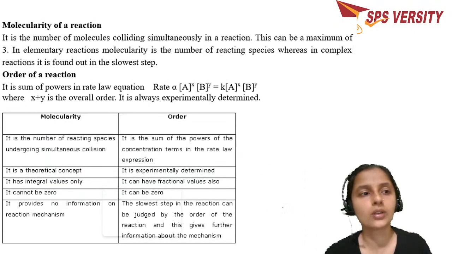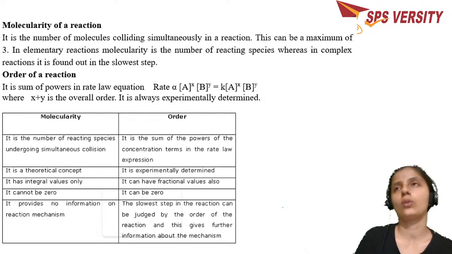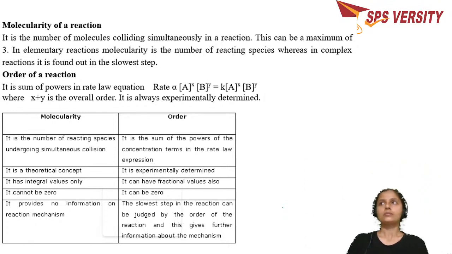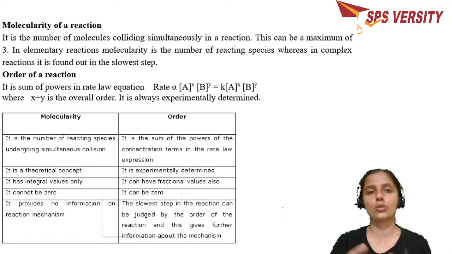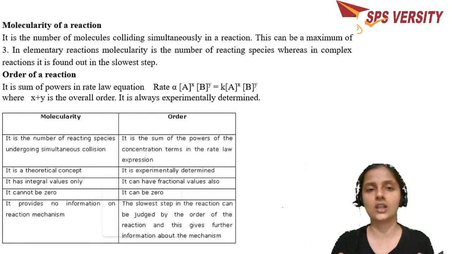Then we come to the next topic, which is called the molecularity of the reaction. For any reaction, the reactant molecules collide with sufficient energy, of course, and they form the products. The molecularity is the number of molecules which are going to collide in a reaction.